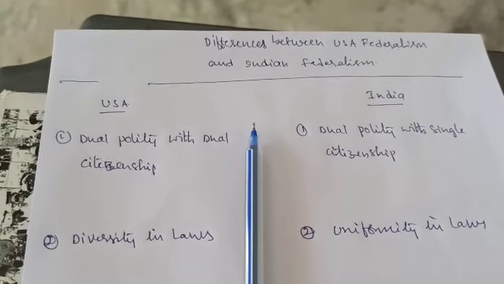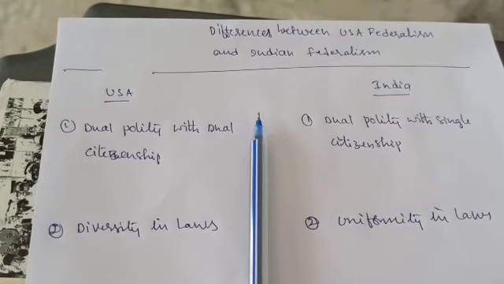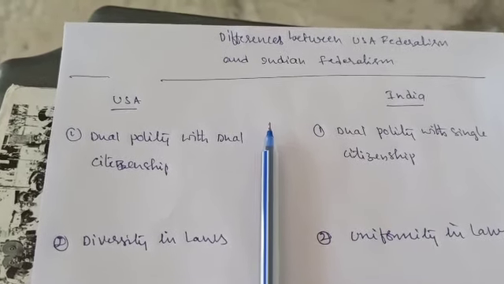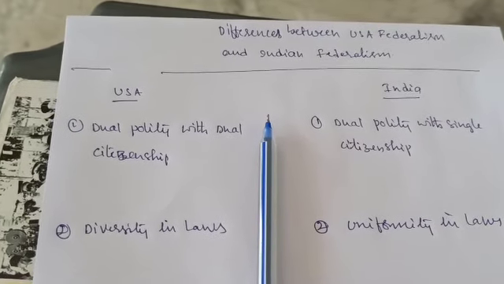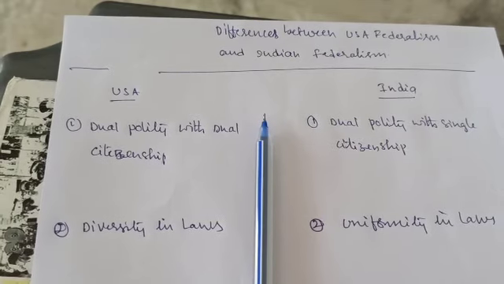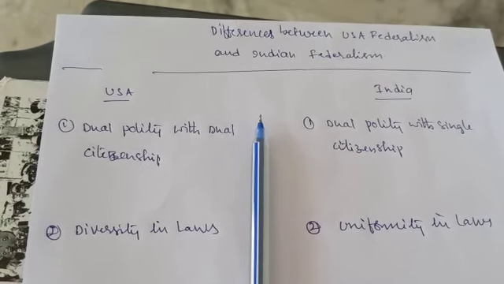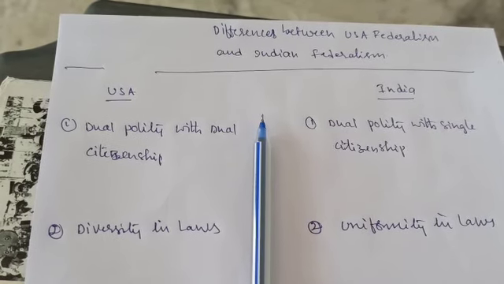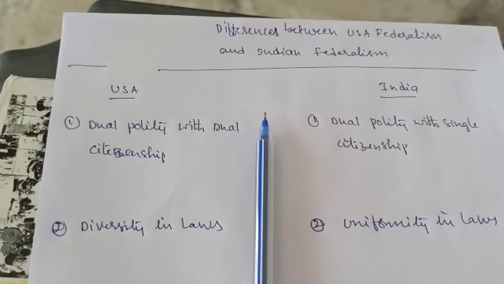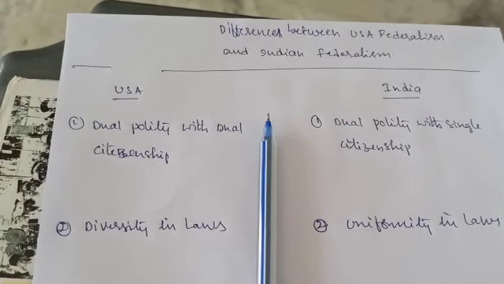Whatever law is there in Tamil Nadu, the same law can be seen in the northeastern part of India or the northwest part of India, even recently Jammu and Kashmir. So separate laws are not there, but in America separate laws are there, and that generally creates a problem. These many different laws can create a problem.